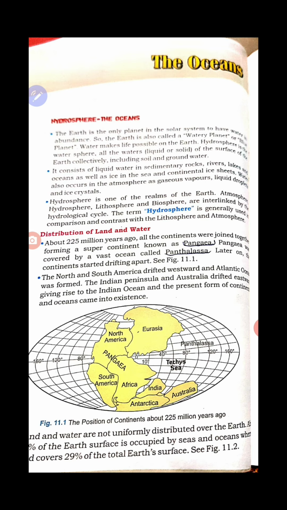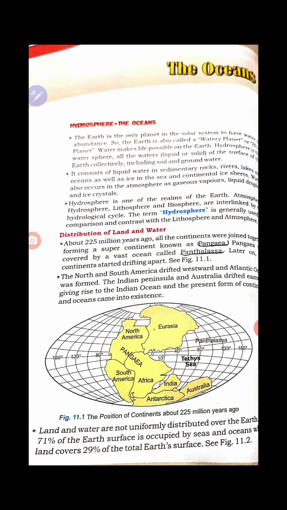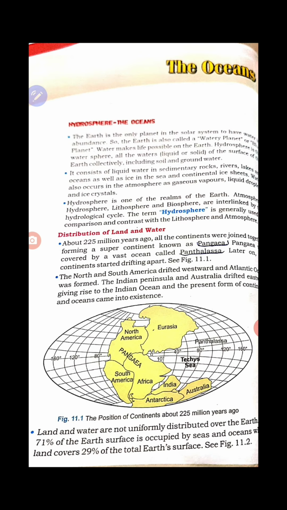Hydrosphere means all the oceans, and you know that water is present on the earth in 3 forms: solid, liquid and gas. All these forms of water stored in different forms can be included in the hydrosphere. That means surface water and also groundwater can be called hydrosphere.